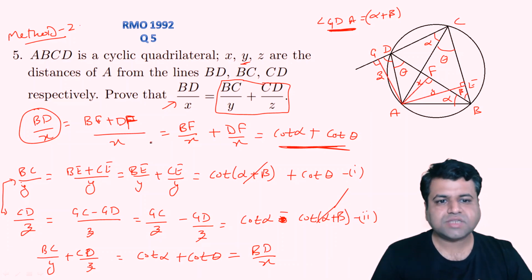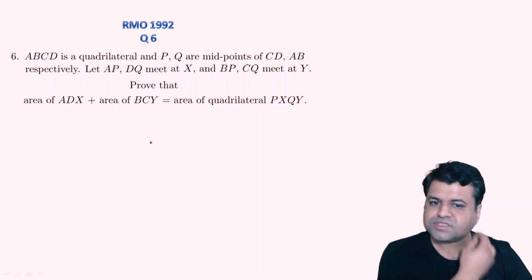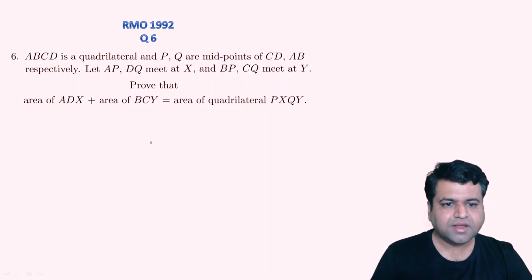So I hope these two methods are clear to you for this question, right? So now let's proceed to question number 6 of year 1992. This is again a question from geometry itself. The question says that ABCD is a quadrilateral and P and Q are the midpoints of the sides CD and AB respectively. Let AP and DQ meet at X and BP and CQ meet at Y. Prove that area of triangle ADX plus BCY is equal to area of quadrilateral PXQY.